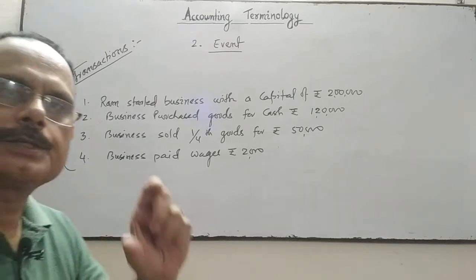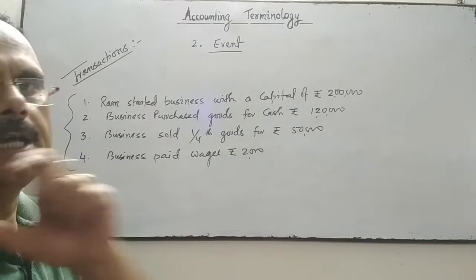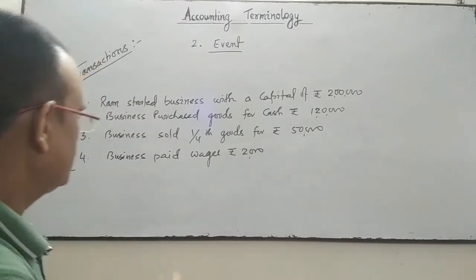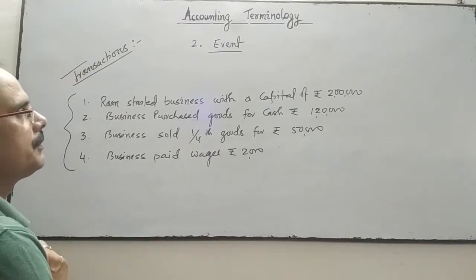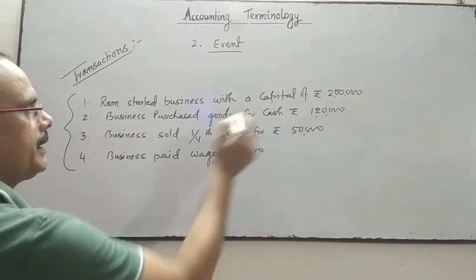Event is the consequence or result of the transaction. Now, see the events, the result. Number 1, result in terms of profit. Business purchased goods 1,20,000.